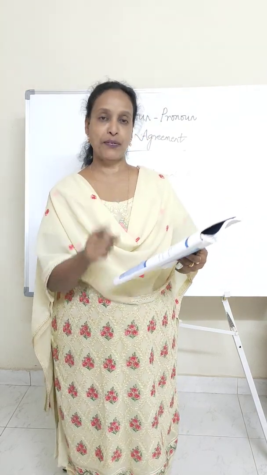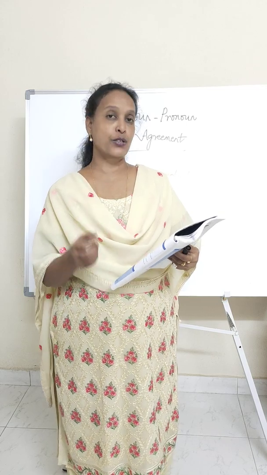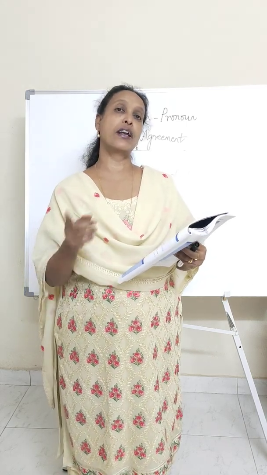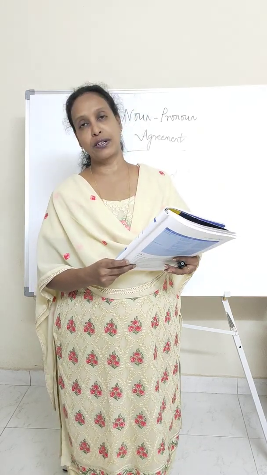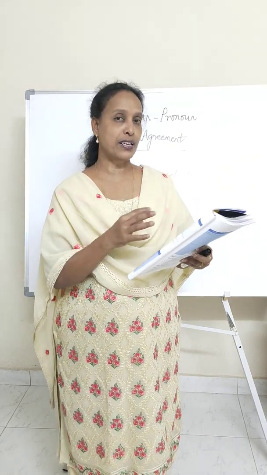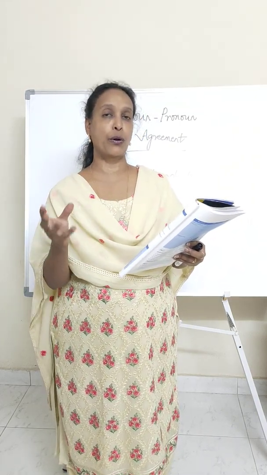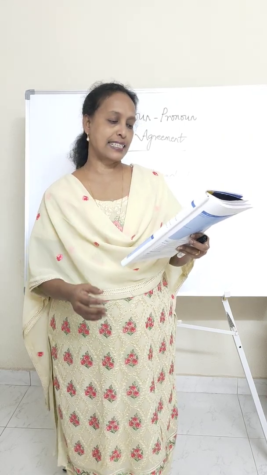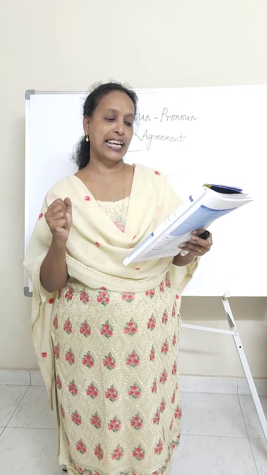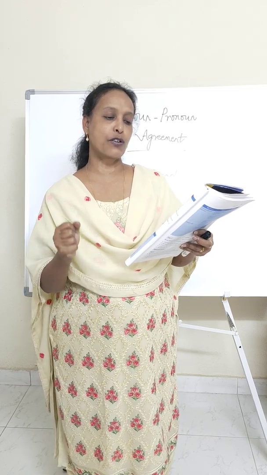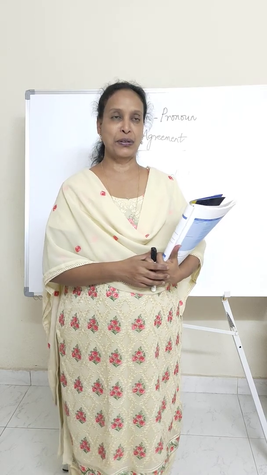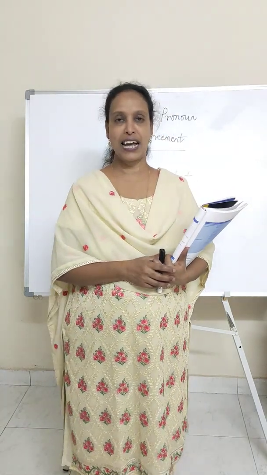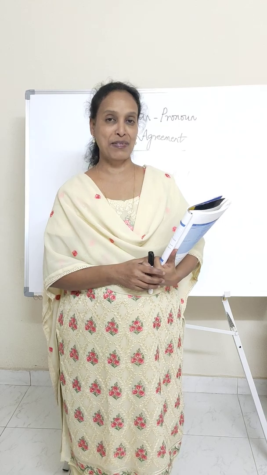Alright. So the first rule that we read was the antecedent should be singular in form if the noun is singular. The second one is if antecedent of the pronoun is plural, the pronoun should be plural. Right. If the noun is in plural form, the pronoun also should be in plural form. The next is the pronoun must also agree with the antecedent in terms of person and gender. Okay, for example, I say, Ravi is a good boy and she goes to school every day. Now what's happening here?